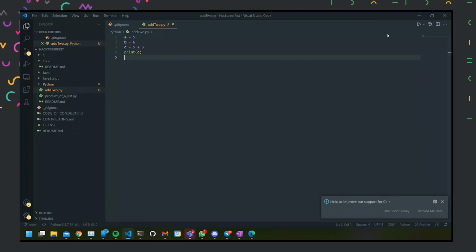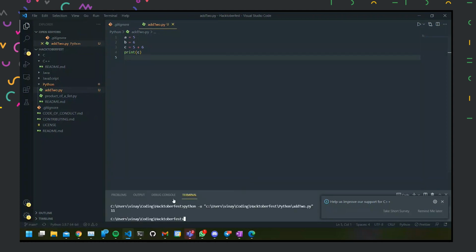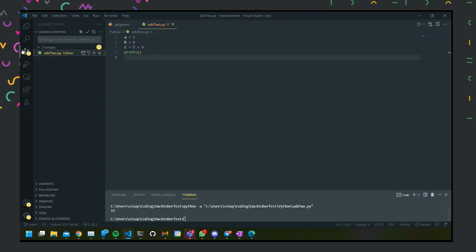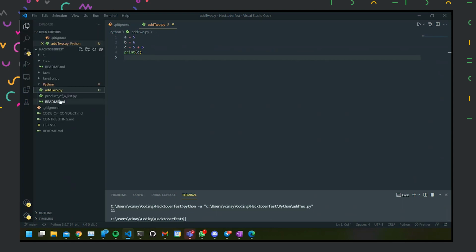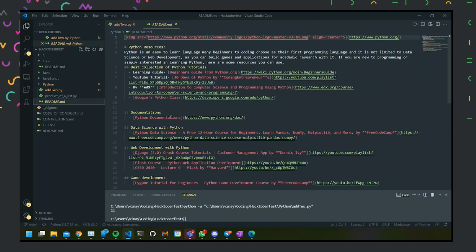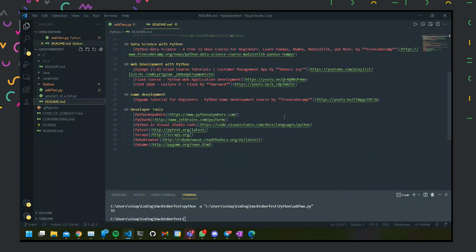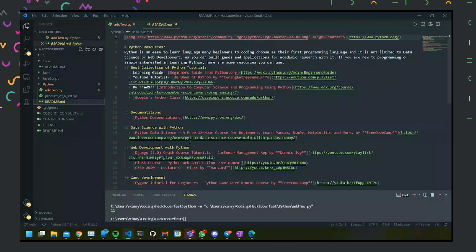So let us run this file now. We can see our output is 11, and our code is working. What I did is add a new file to the repository, and it has tracked that like I told earlier. Now if I were to update some file, since I added a program called add2 over here, I'll write over the documentation,